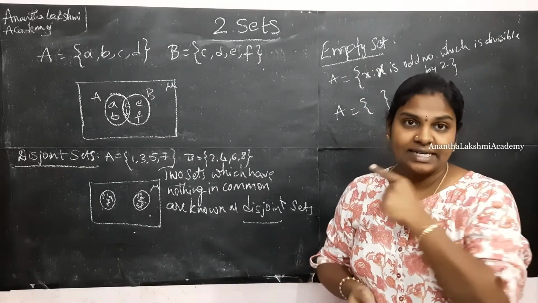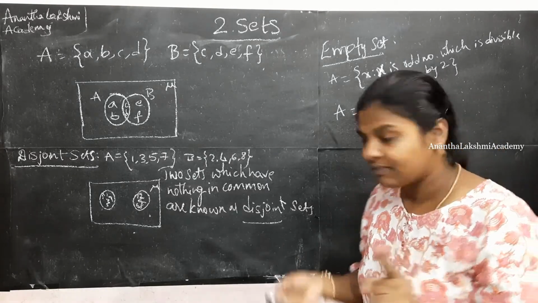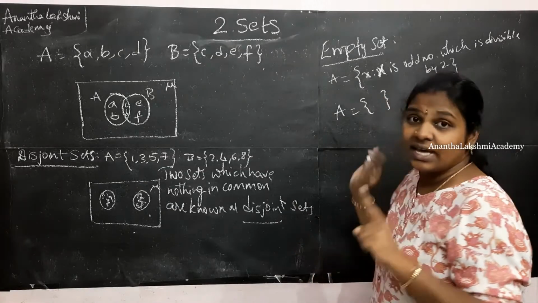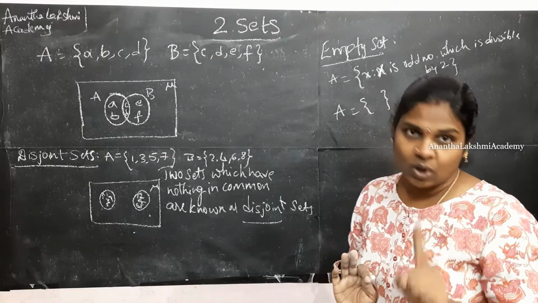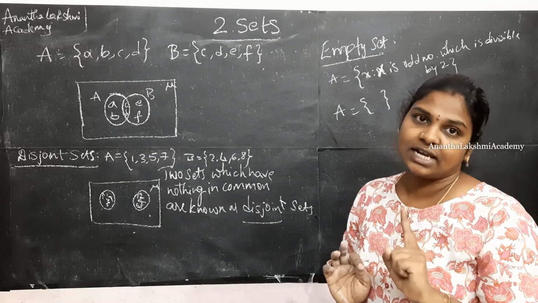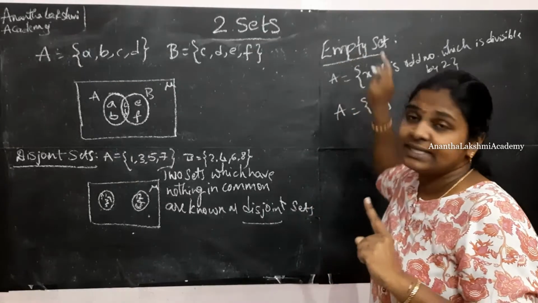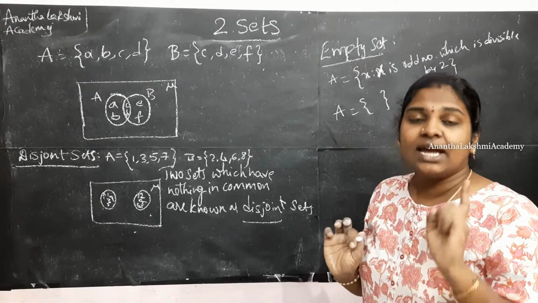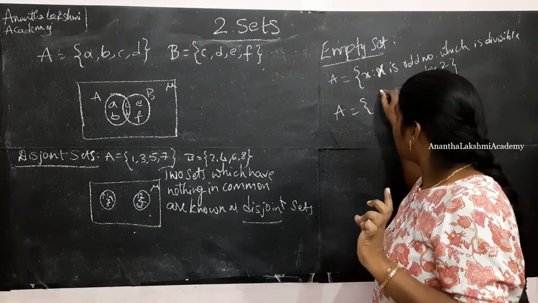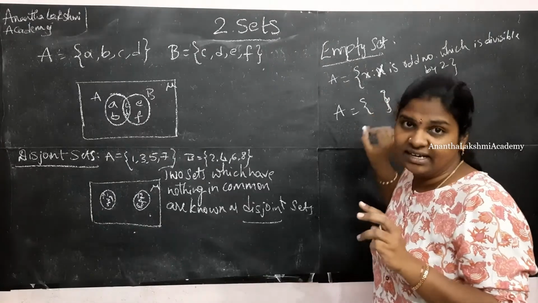So within that set we have nothing. I cannot even write 0. A set with an element 0 is also a set. Okay, 0 is also considered as an element. When you say empty set, it has nothing in it.